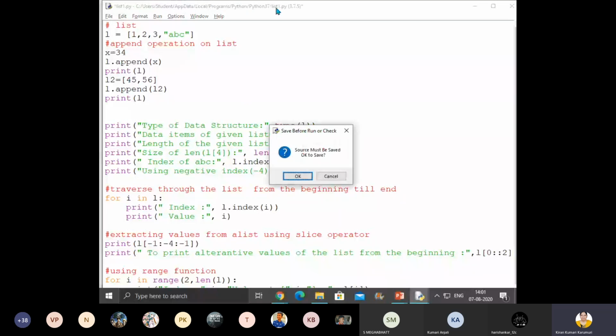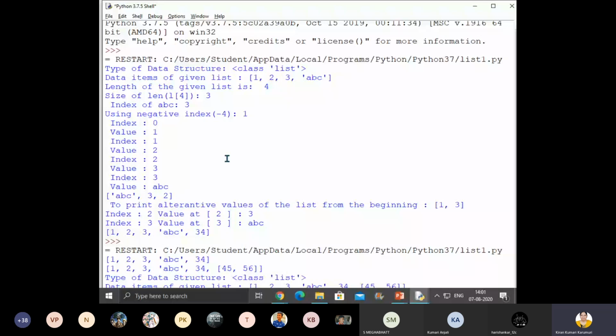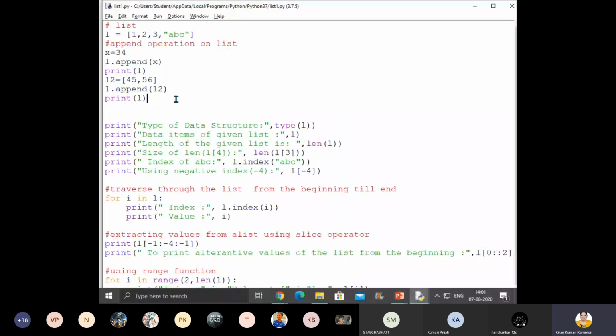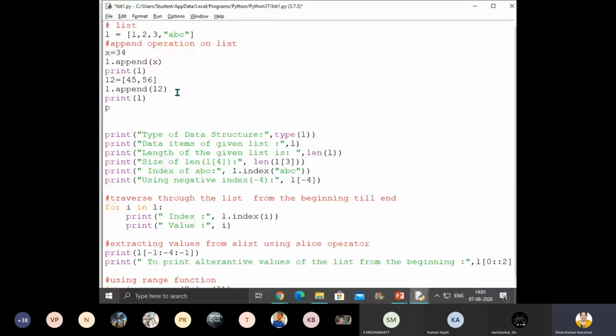Okay, children, so I hope you all understood. You can see 45, 56 together is one item only. Got it, children? So this has become one single item. Did you understand? Suppose you want to print the list with the index: 0, 1, 2, 3, this is the fourth index, now the value at the fifth index.